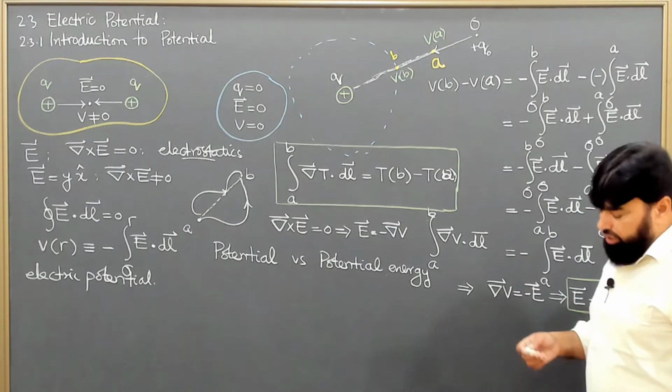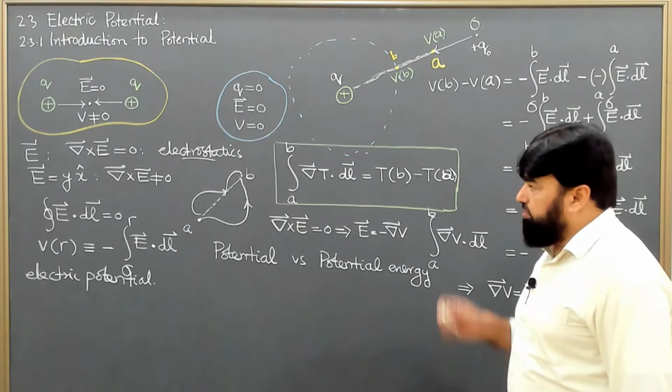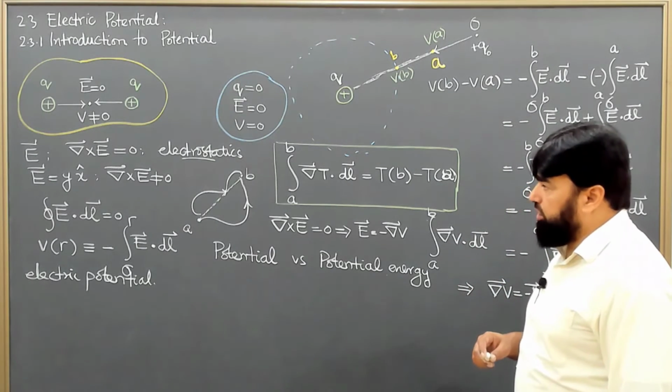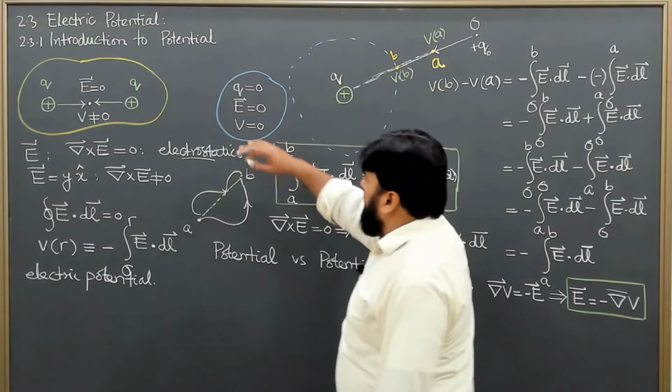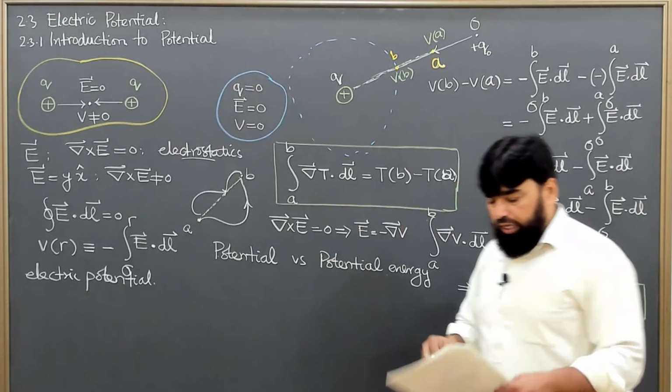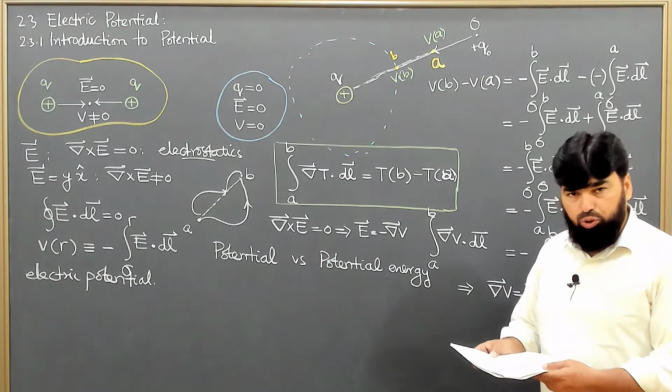I have earlier discussed that the advantage of going to electric potential is that, for example, we have a meter, and that meter is measuring only the electric field here in this room.